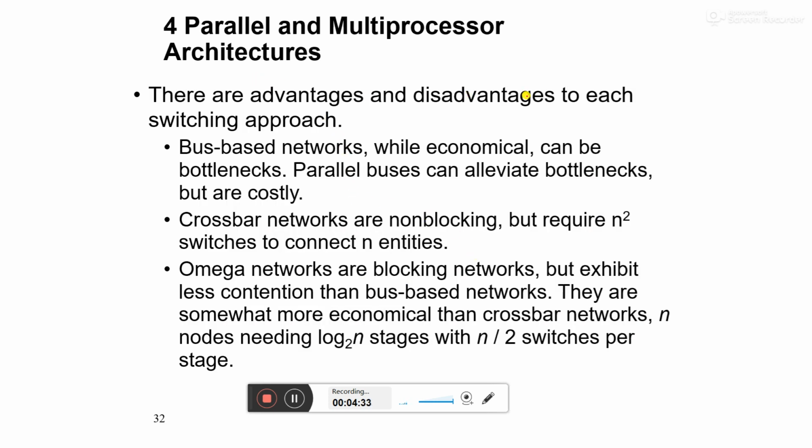There are advantages and disadvantages to each switching approach. Bus based networks, while economical, can be a bottleneck. Parallel buses can alleviate the bottlenecks but are costly. Crossbar networks are non-blocking but require n square switches to connect n entities. Omega networks are blocking networks but exhibit less contention than bus based networks. They are somewhat more economical than crossbar networks, needing log 2 n stages with n by 2 switches per stage.